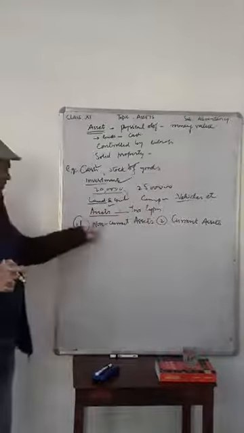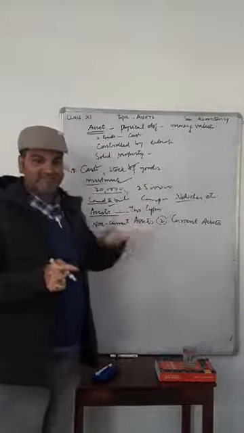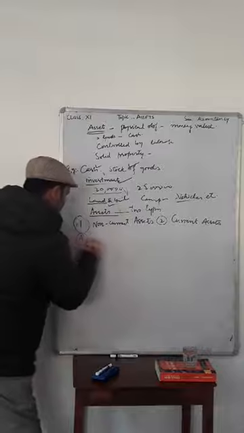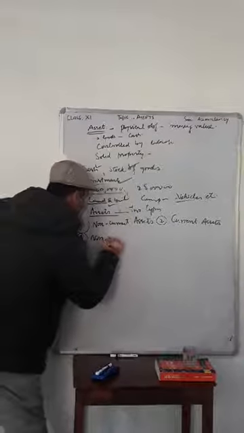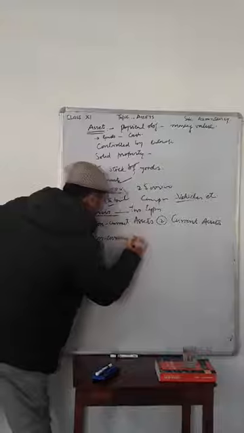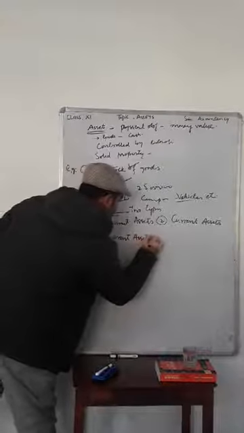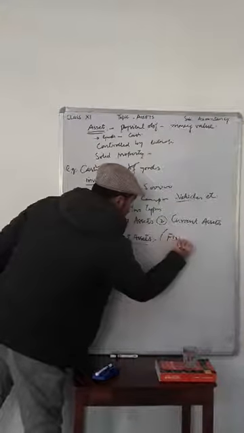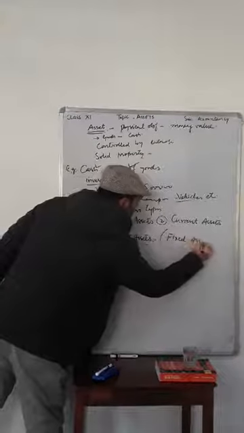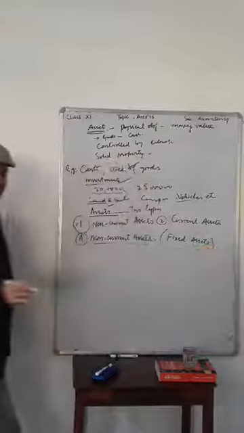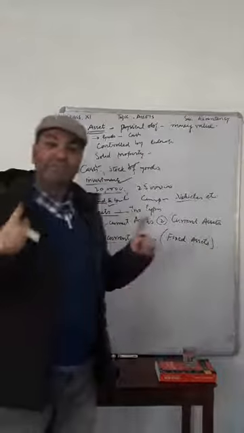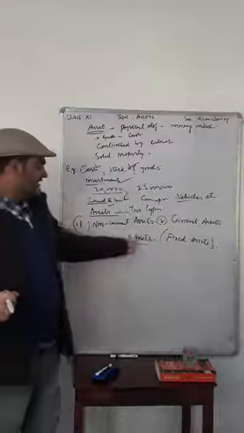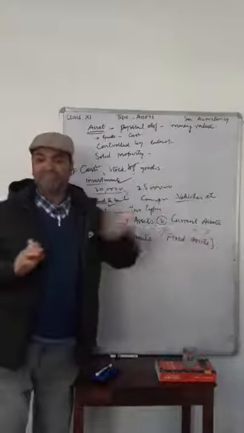Let's elaborate the first type of assets. That is, let me write as A, non-current assets. These are also known as fixed assets. You should remember it, my dear students. Non-current assets are also known as fixed assets.